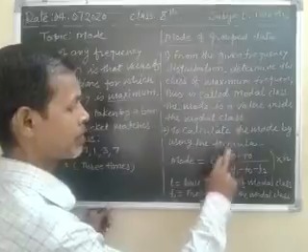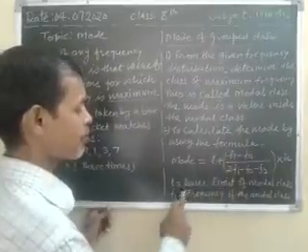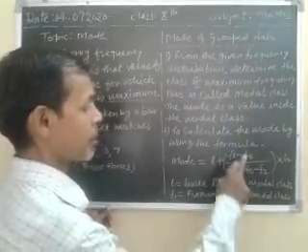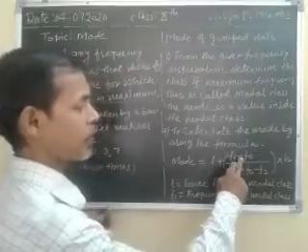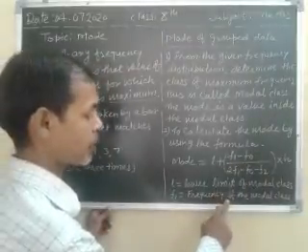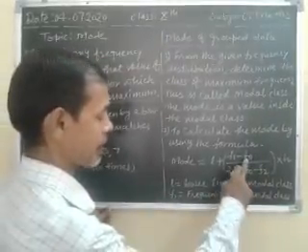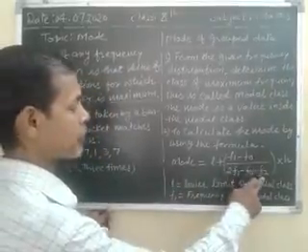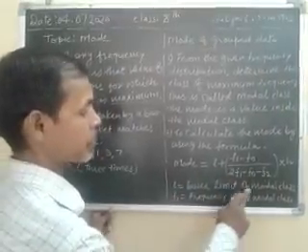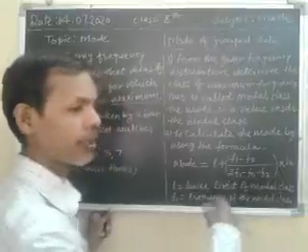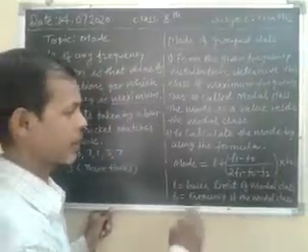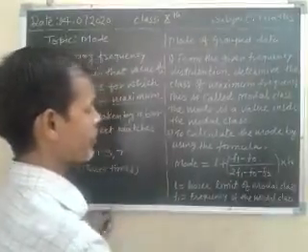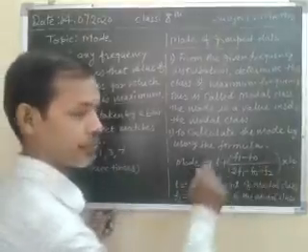Is it clear? Same, f0 is the frequency of the class preceding the modal class. f2 is the frequency of the class succeeding the modal class, the one coming after it. Is it clear? And h is the width of the modal class.